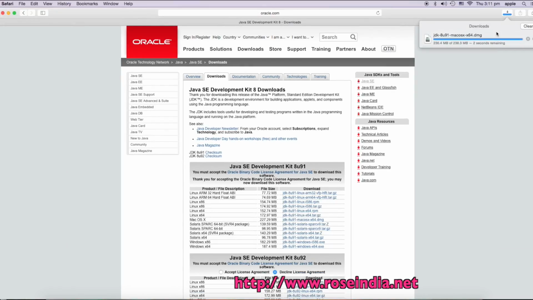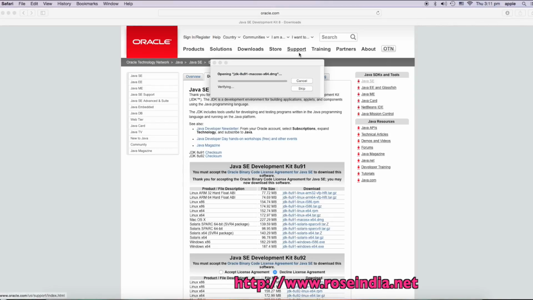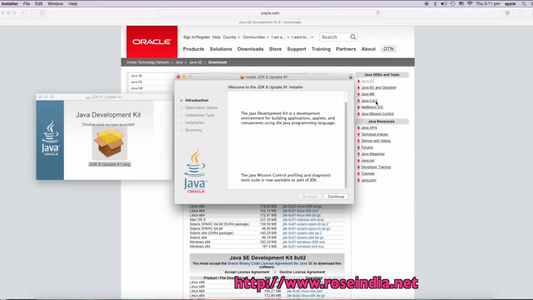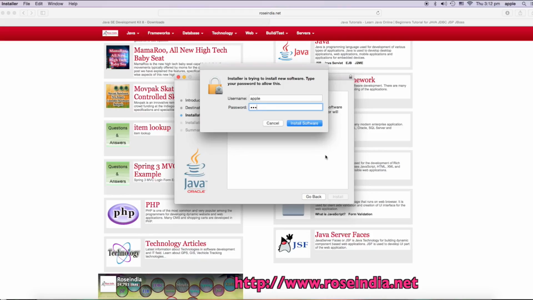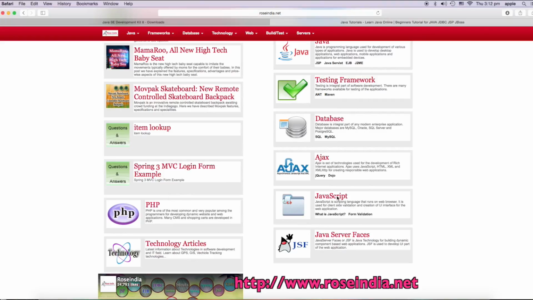Once the download is completed, click on the DMG file. Now the installer is started. Double click here, continue, then install, enter the password, then click on install software. Now it is installing the software. Now JDK is installed.